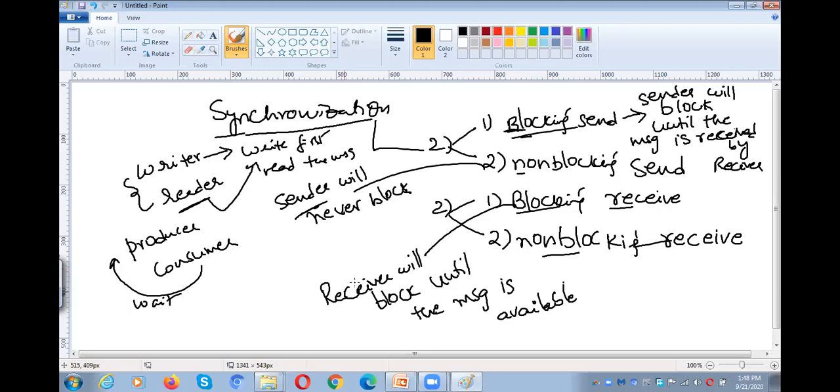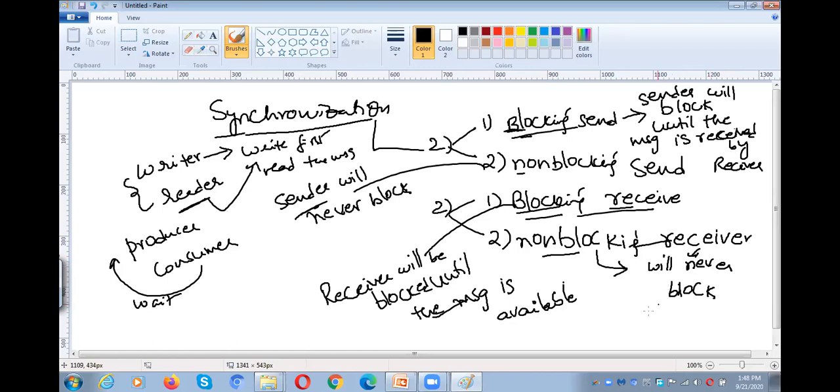Similarly, blocking receive means the receiver will be blocked until the message is available in the buffer. Whereas non-blocking means the receiver will never block.